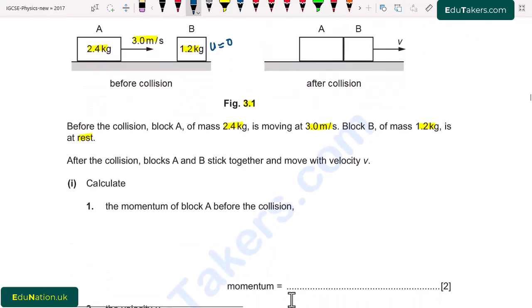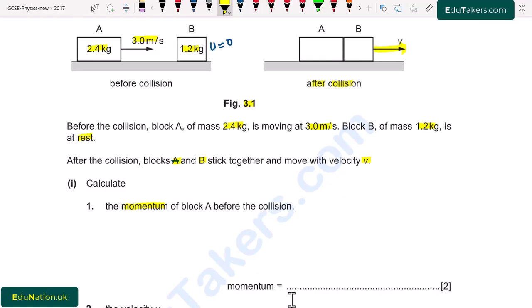After the collision, blocks A and B stick together and move with the velocity v. Here we can see in figure 3.1, after collision, the blocks A and B stick together and move with the common velocity, that is v. Part 1. Calculate the momentum of block A before the collision.